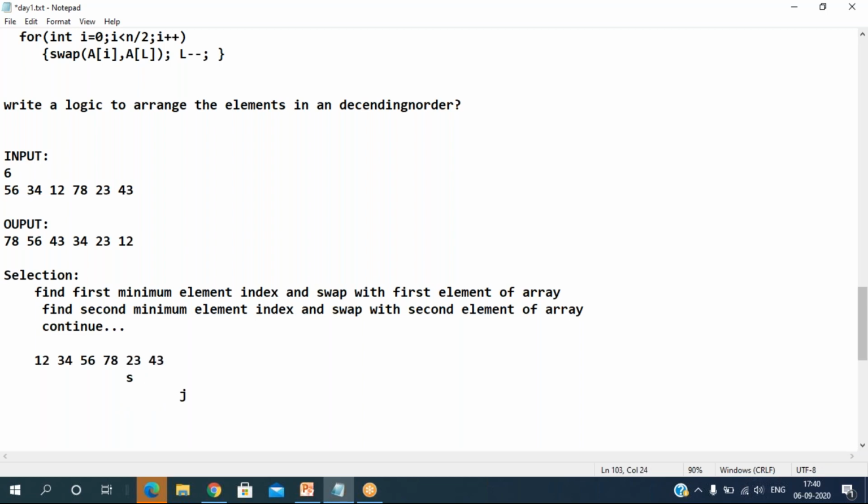We already completed all the elements. Stop the process. Then finally I find one element, the second minimum element. Now find the second minimum element and swap it with the second position of the array. This becomes 23 and this is 34. Done. So like this, we continue the same process.